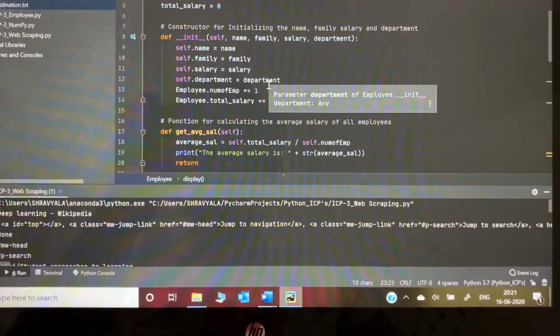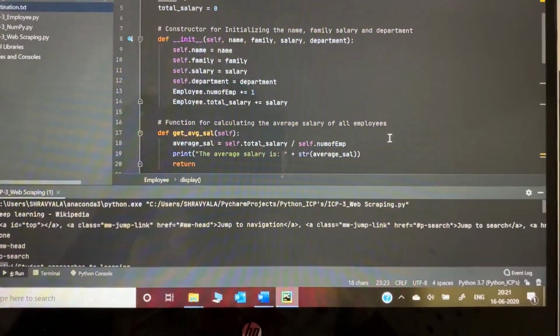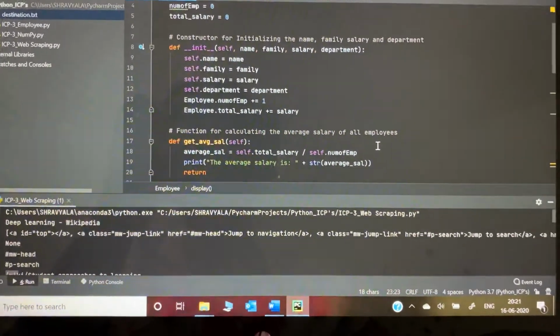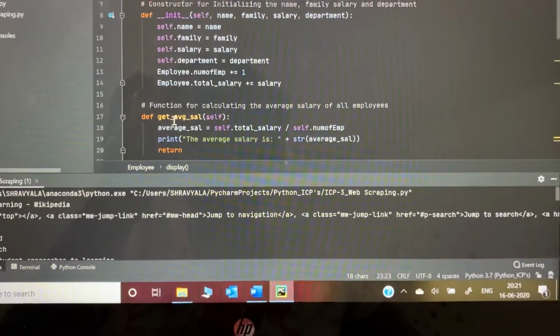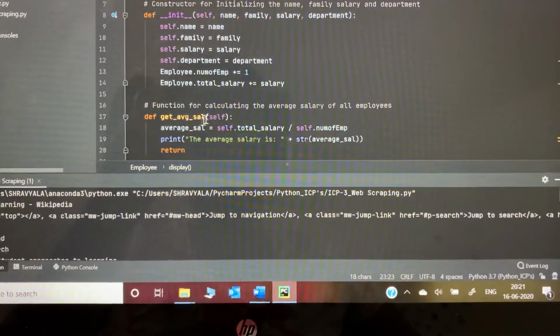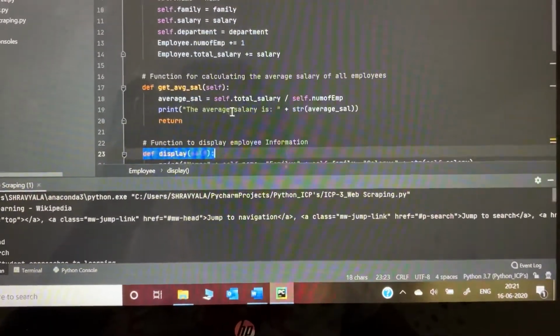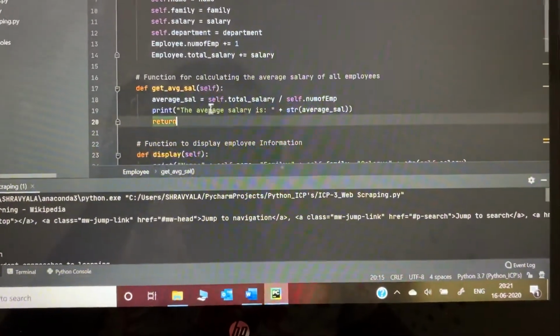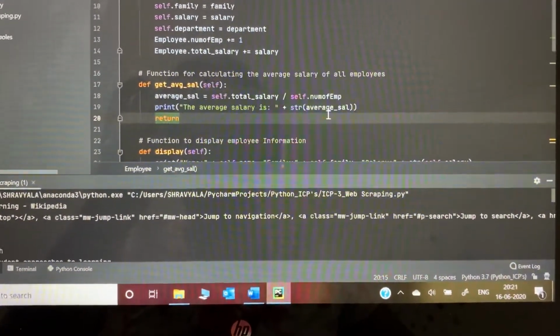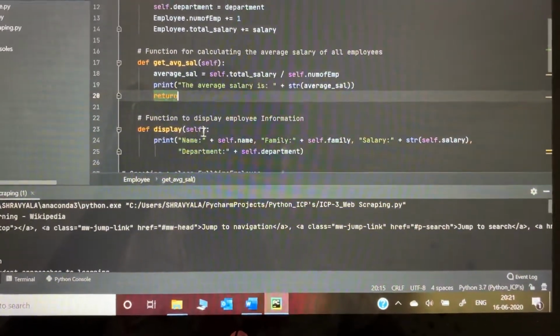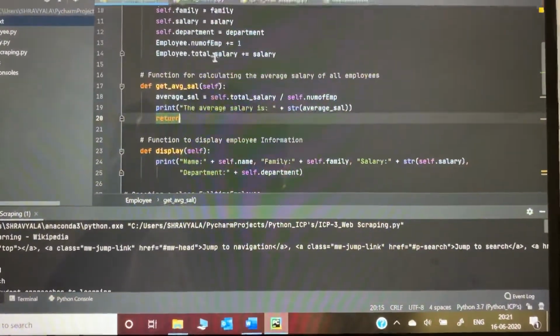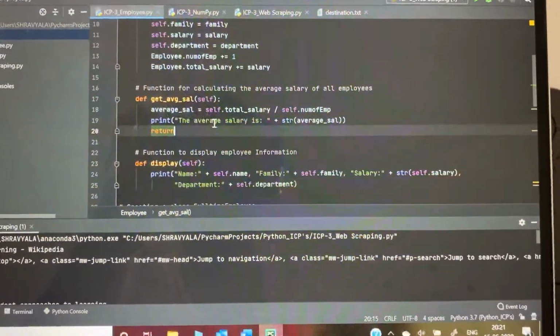And next, in order to calculate the average salary of the employees, a function is defined, that is get_average_salary. The formula is written for it in order to print the output. Now this is used to display the information of the employee which is declared over there.